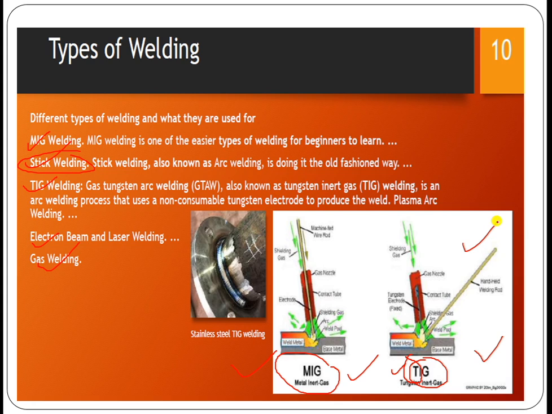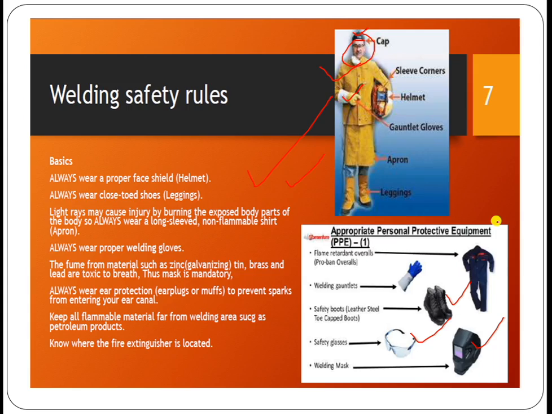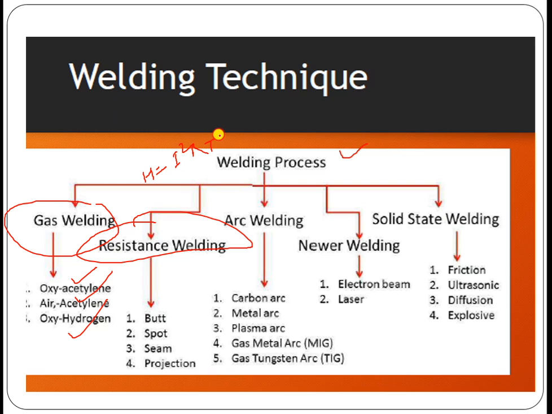So try to remember this, because SMAW, which was explained earlier, is very important from your study point of view. This is a basic classification of welding processes. In this, we are not interested in gas welding, but it has types like oxyacetylene, air acetylene, and oxyhydrogen. Resistance welding is where the heat generation is due to the resistance to the flow of current, that is H equals I squared R T. With this basic principle, resistance welding is used and known as butt welding, spot welding, seam welding, and projection welding.